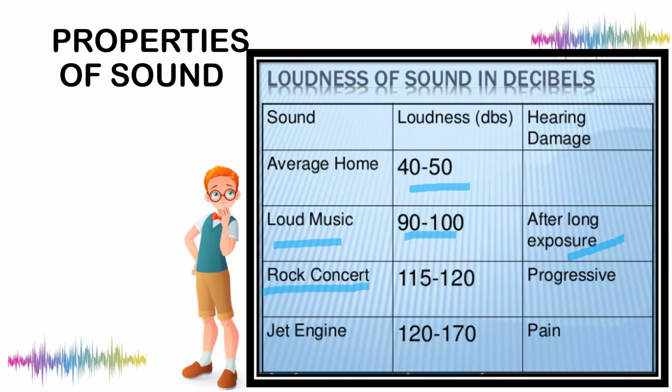Even in a rock concert, we have 115 to 120. And in a jet engine, you have 120 to 170, and you will experience pain or hearing damage, or the progression of the pain. Ibig sabihin, if you hear too much of the loud rock and the jet engine, makakaranas pa tayo ng hearing damage. So, if the loudness is between 40 to 50, mas pwede pa or na-absorb pa po natin yung ganong klaseng uri ng sound o loudness or intensity ng isang bagay.